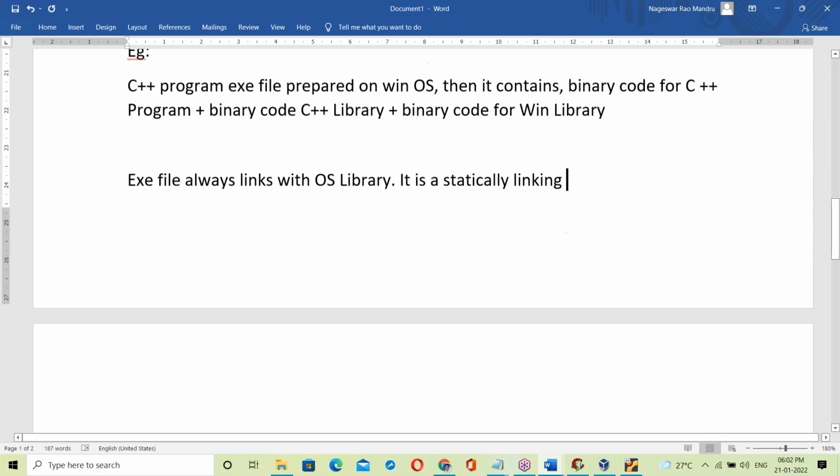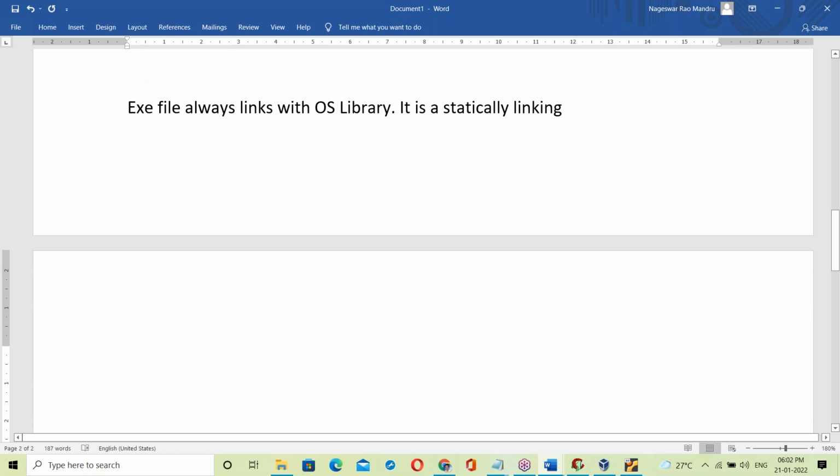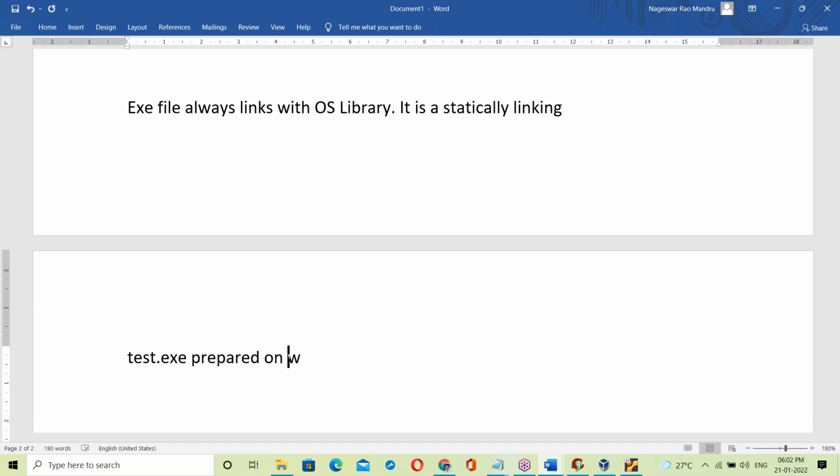Now let us take an example: a test.exe file prepared on Windows OS. Then it contains the Windows OS library.